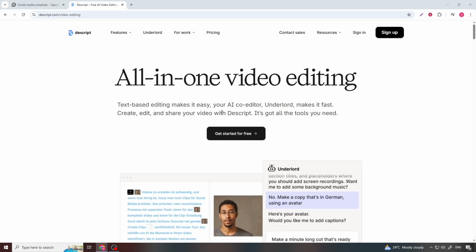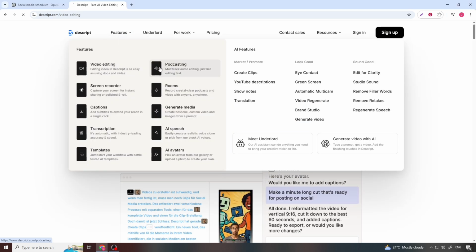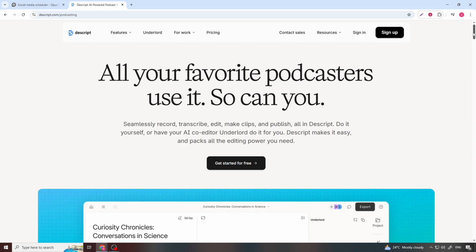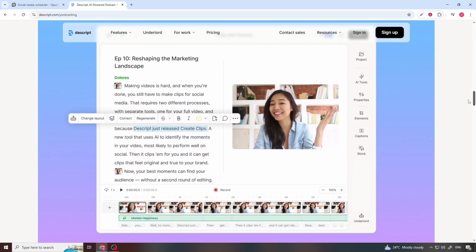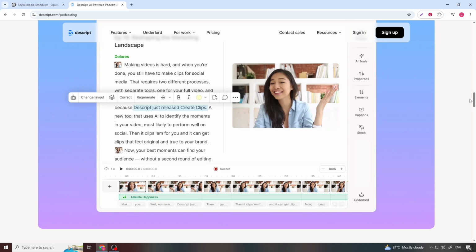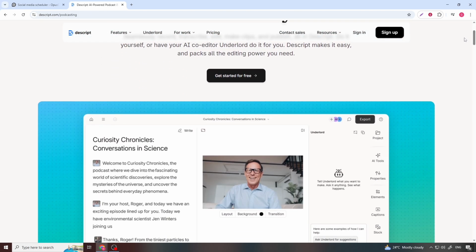You transcribe your recordings, and suddenly editing text becomes editing multimedia. Cut the sentence, cut the clip, move the phrase, rearrange the audio. This is transformational because it collapses layers of technical complexity into simple natural language interactions.